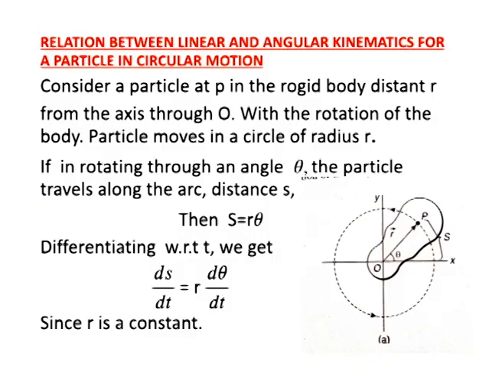Here d theta by dt is omega, the angular velocity. Omega is equal to d theta by dt. So we get r into omega.